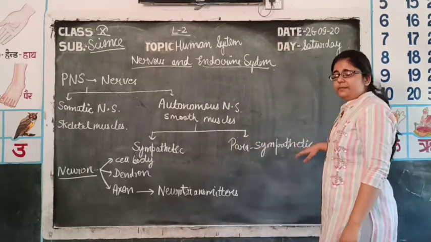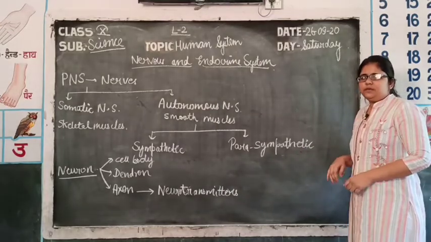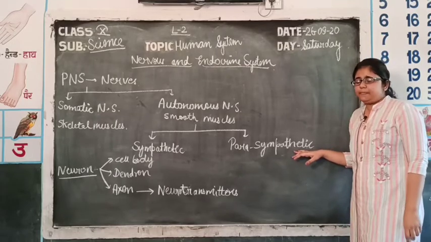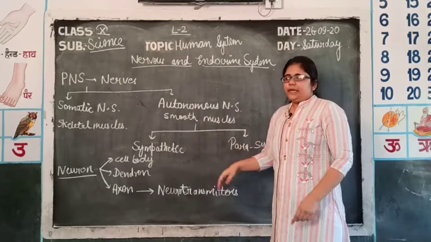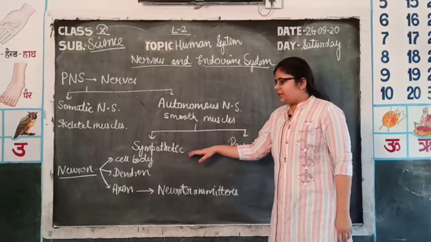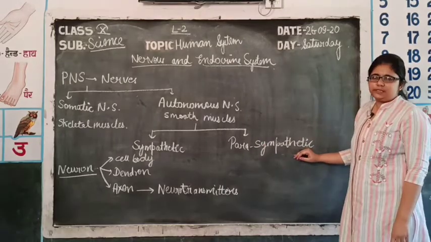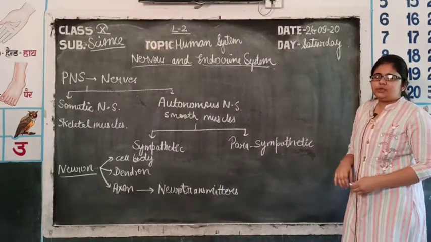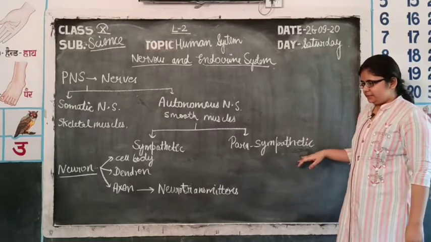And the parasympathetic nervous system. This is involved in the conservation of energy. In the sympathetic nervous system the activity of digestion is inhibited, but during the parasympathetic nervous system the activities of digestion, the secretion of gastric juices, urination and defecation take place.